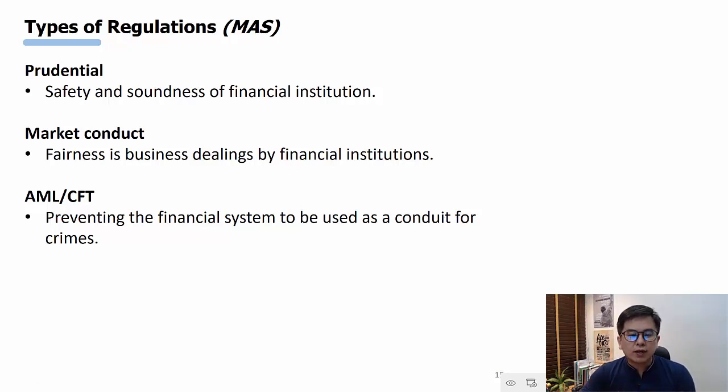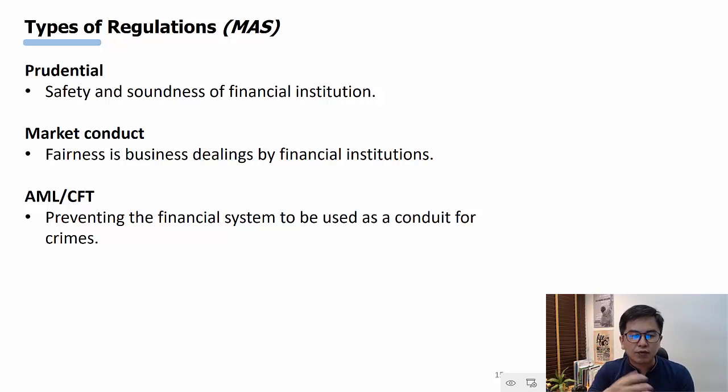The second type of regulation is on market conduct. This type of regulation makes sure that the business dealings conducted by the financial institutions are fair, right? Examples of market conduct regulations are rules that prevent mis-selling, rules on insider trading, what makes up insider trading, why it is wrong, and how we prevent insider trading, and licensing, right? So just to make sure that the financial institutions conducting certain business are licensed to do so. These are examples of regulations that deal with market conduct.